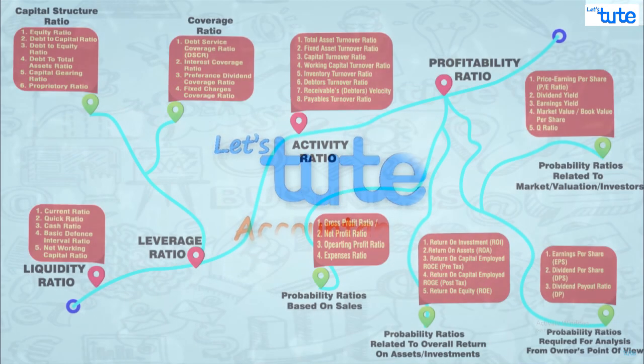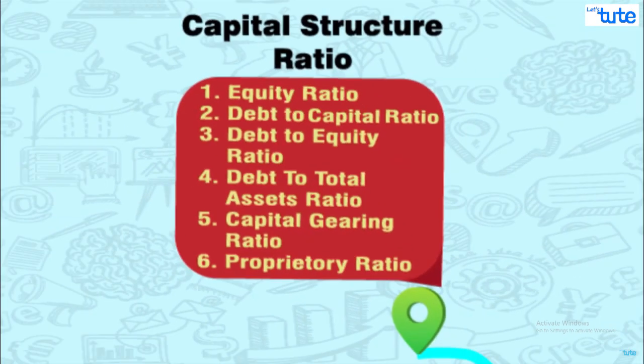In our last session, we started with capital structure ratios and studied the first one, that is the equity ratio. Today we shall analyze three more capital structure ratios, that is debt to capital ratio, debt to equity ratio and debt to total assets ratio.